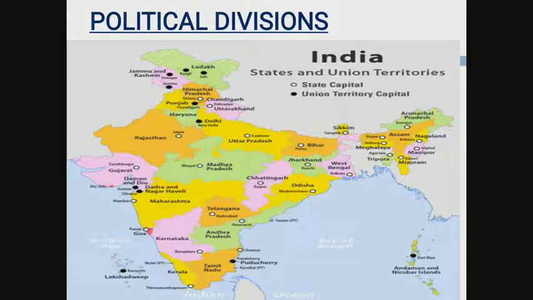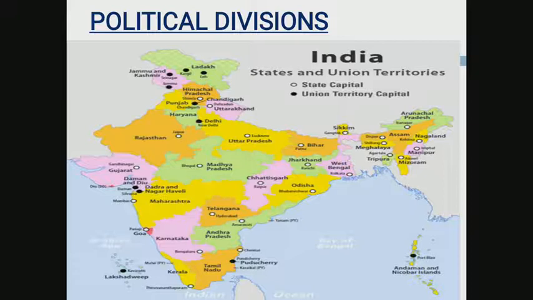The northern plains provide food to the large population of India, and the plateau is rich in minerals. In the political division, you are seeing the map of India with the state capitals and union territory capitals. India, being a vast country, has been divided into 28 states and 9 union territories.